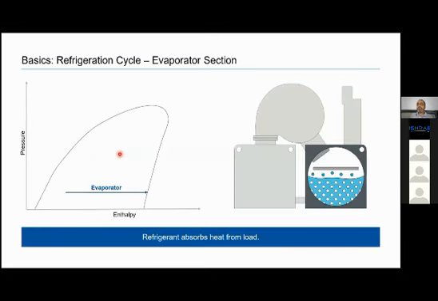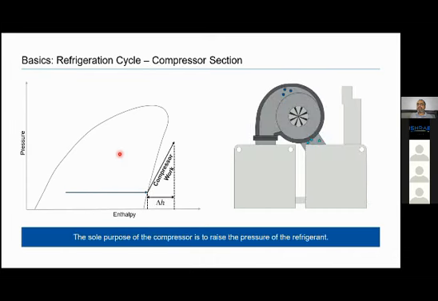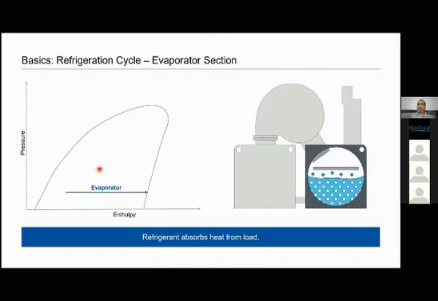So we try to draw this. What is happening? State change is happening. Low pressure liquid is getting converted into low pressure vapor. Here this becomes vapor, refrigerant.